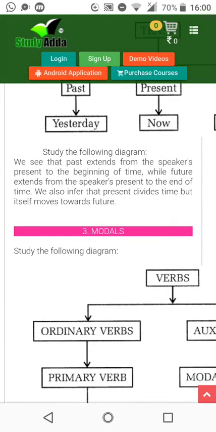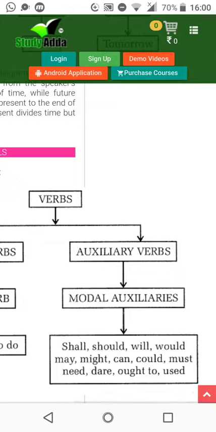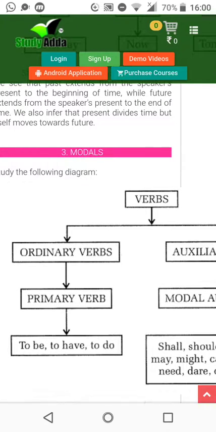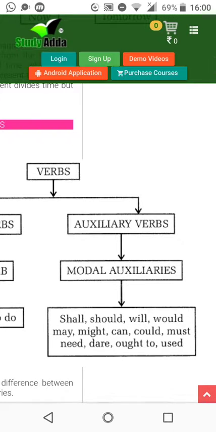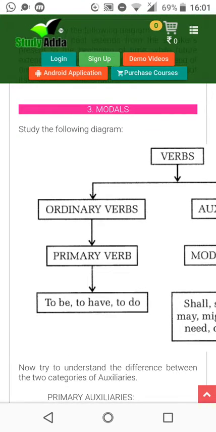Now modals. Children, modals is also a very heavy topic, but if you learn it accordingly, you will be able to understand. Now verbs. Ordinary verbs and auxiliary verbs. Now they are further divided into primary verbs and modal auxiliaries. Okay. Now ordinary verbs, primary verbs include to be, to have, to do.